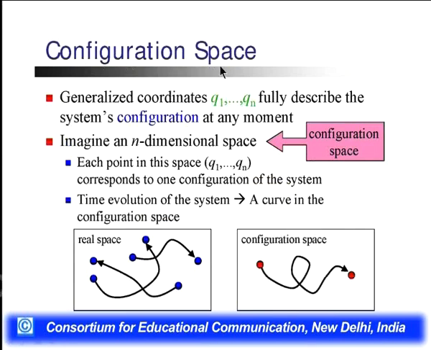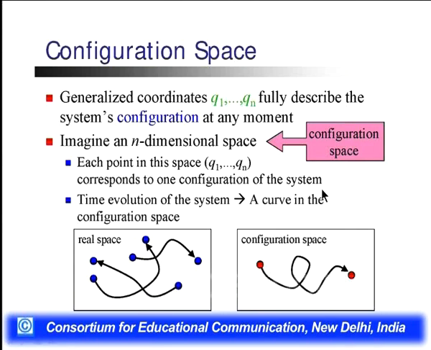For this we have the configuration space, the generalized coordinates. We know that q1, q2, ..., qn fully describe the system's configuration at any moment. The generalized coordinates in any system define the configuration at any moment. If we imagine an n-dimensional space, the configuration space where we define the generalized coordinates, then each point in this space, defined by q1 to qn, corresponds to one configuration of the system.